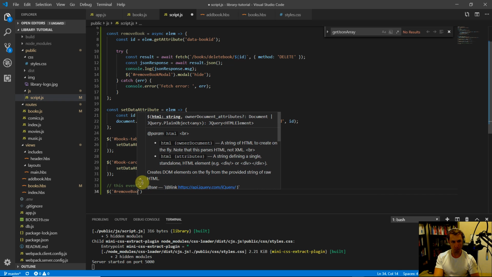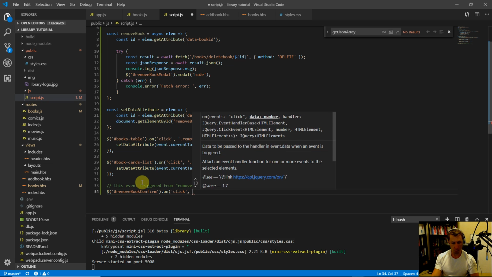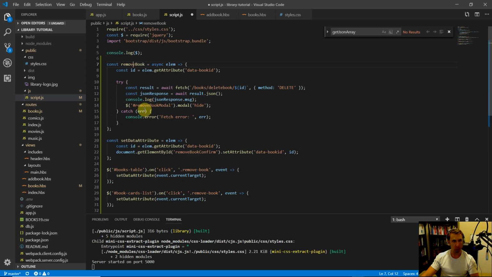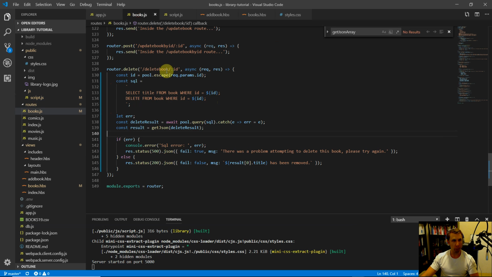We'll say #removeBookConfirm .on click, and then callback function. And again, we're gonna say, close that parentheses there, removeBook, and we'll pass in the event.currentTarget, because that's what was clicked, and that's gonna have our book's ID attached to it. And once again, this removeBook function is what we just wrote up here. So we're just calling this function to do the actual fetch call to remove that book. Okay, so let's save that, and our books route should be good.